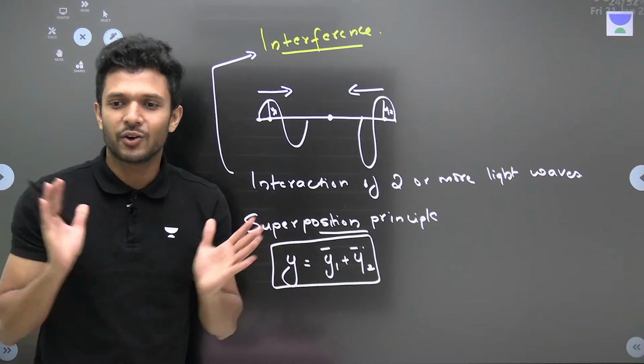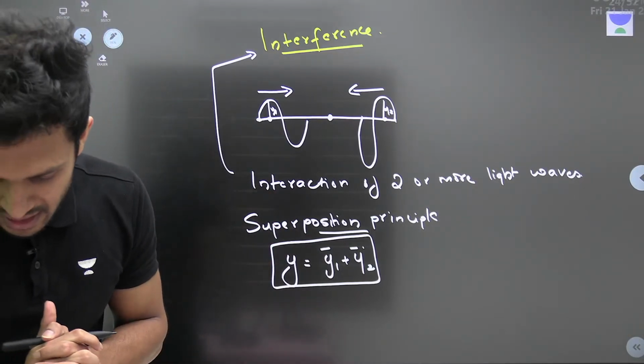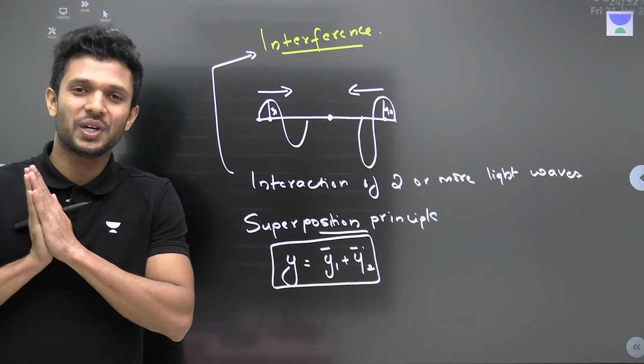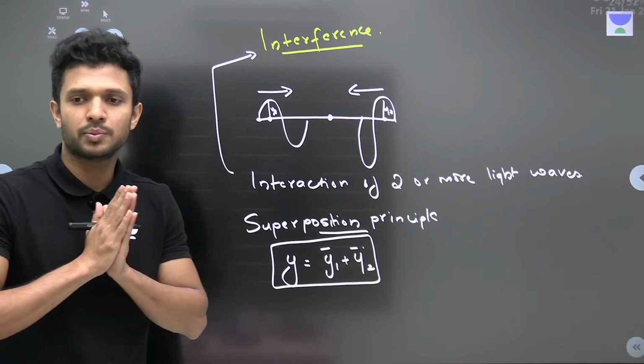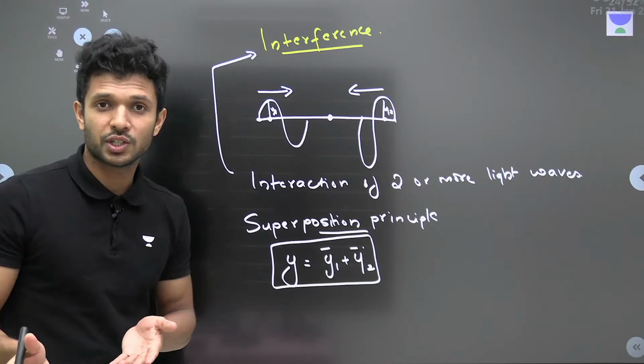Simple. I hope everyone understood it well, right? In such a cute way, isn't it clear? What is interference? What is the superposition principle? Fine? Okay. Now I'm not going to look at the chat right now.